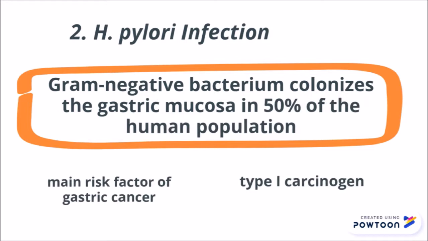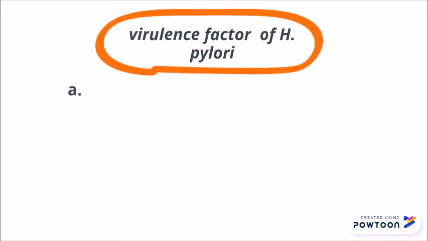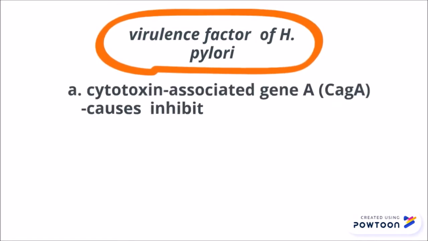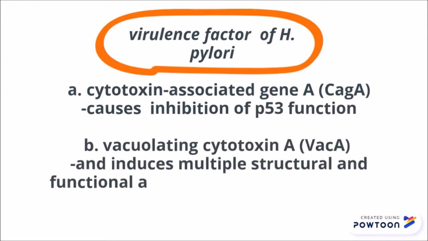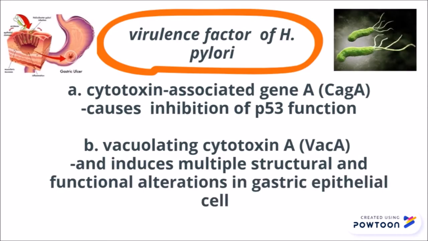Other than that, Helicobacter pylori also has virulent factors, which are cytotoxin-associated gene A and regulating cytotoxin A, which are more likely to increase the gastric cancer risk. Cytotoxin-associated gene A will cause the inhibition of p53 function, which is one of the tumor suppressor genes, while regulating cytotoxin A will induce multiple structural and functional alterations in gastric epithelial cells.